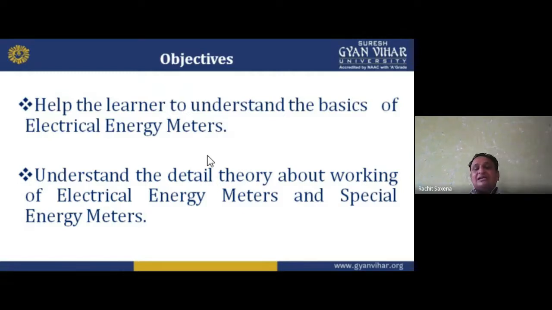Next, understand the detailed theory about the working of electrical energy meters and special energy meters, meaning the tariff part we are indulging in. So how it works, the special energy meter, we are going to discuss this thing. I hope you understand.